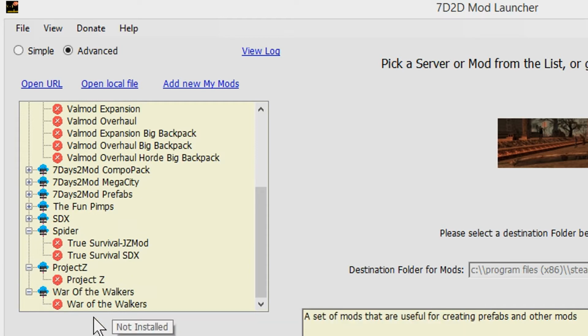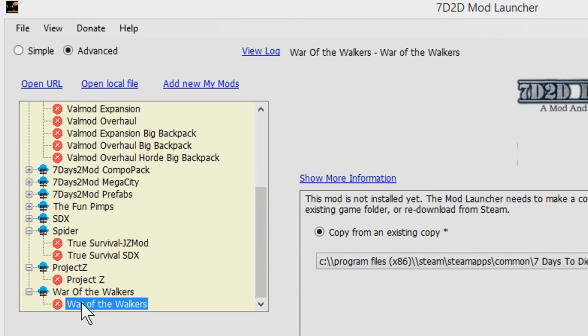Now, let's assume, for example, that we wanted to install, I don't know, War of the Walkers. This is really easy. Just click on War of the Walkers and it should highlight here. You'll see that there's a red X next to it and it's saying not installed if I hover over it.